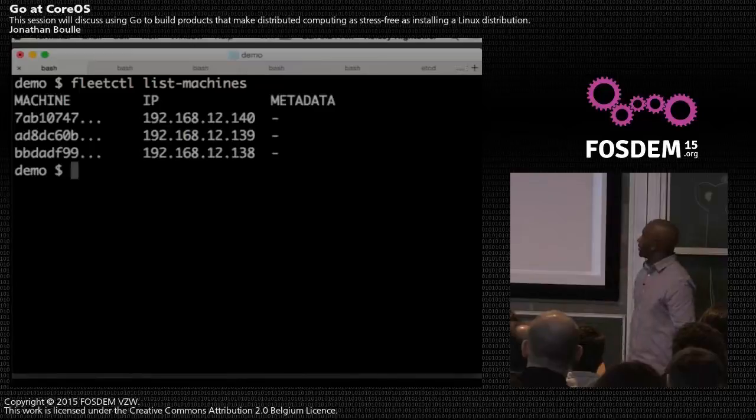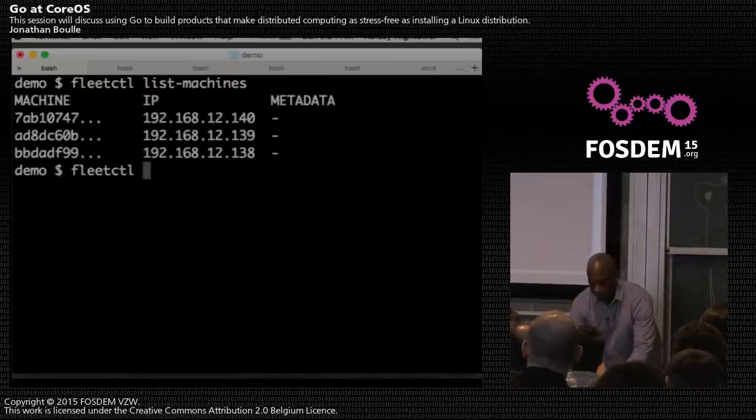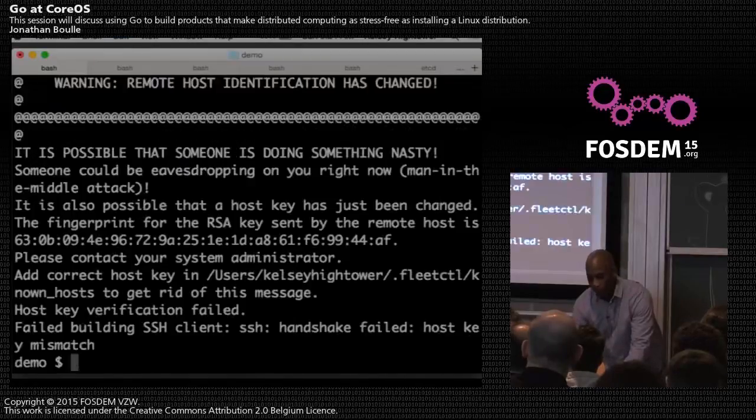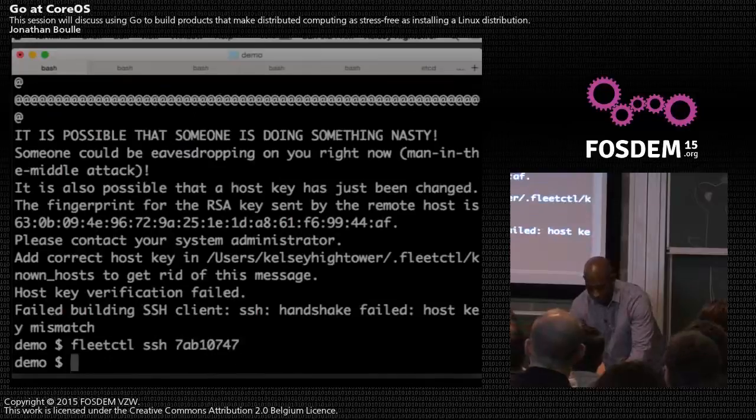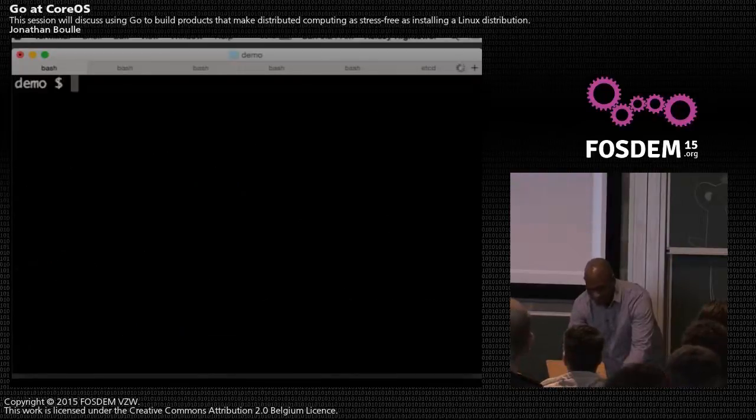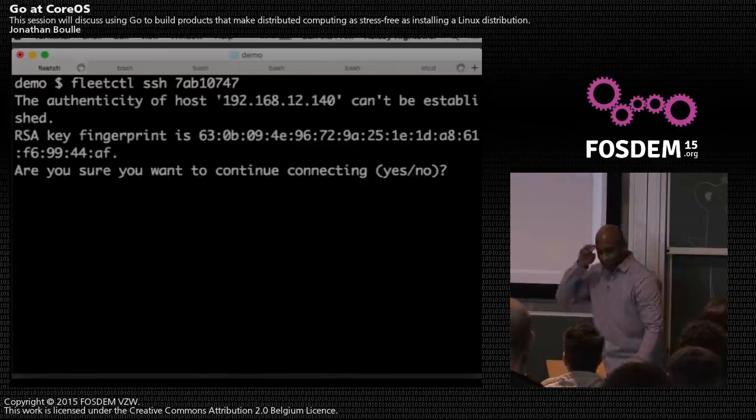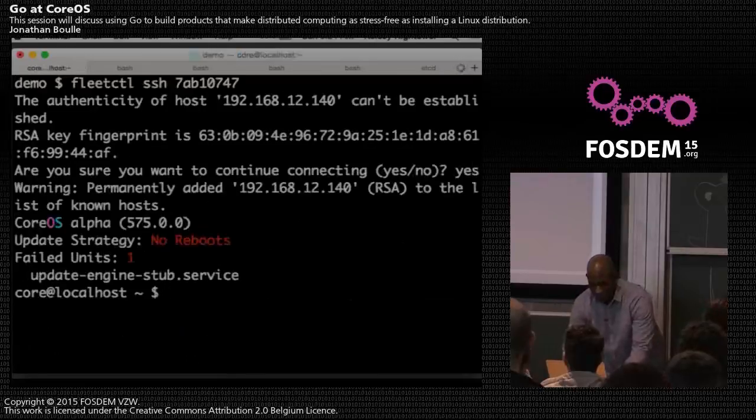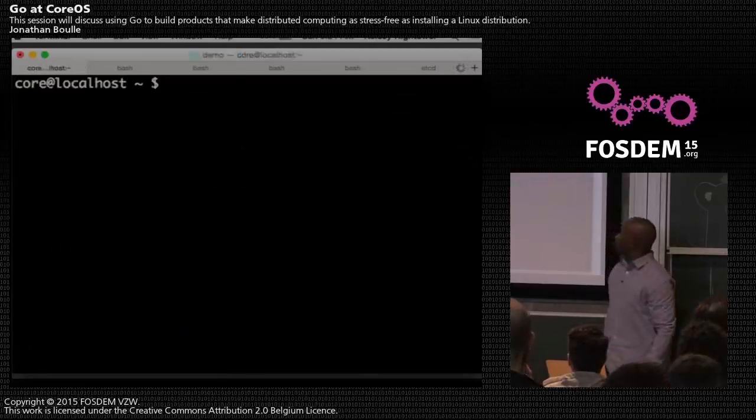So using the Go SSH library, we can actually SSH into these nodes by their machine ID. And Fleet tries to do the right thing. Oh, look at that, security. And what do people do when faced with this message? Like, what's the point if this is all everyone does, right? It's like, yeah, whatever. Like, steal my bank account records. All right, so we can SSH into the server using Fleet.